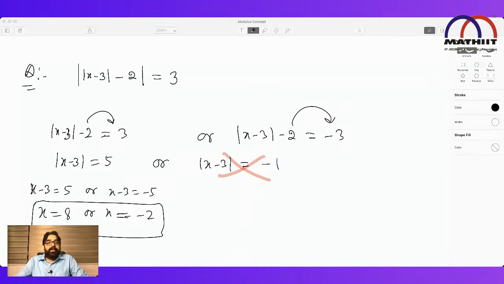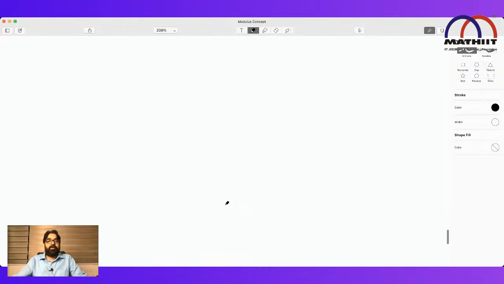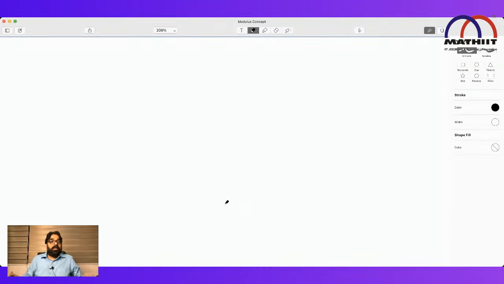We reject the negative value because the mod cannot be negative. The smallest value of mod is always 0, so this right side is lesser than this, it's a smallest value. That's why I reject it. Okay, let's go ahead. We spent so much time on this kind of thing.